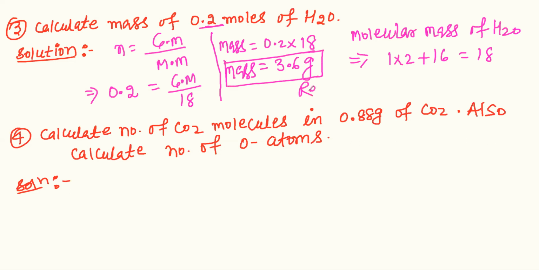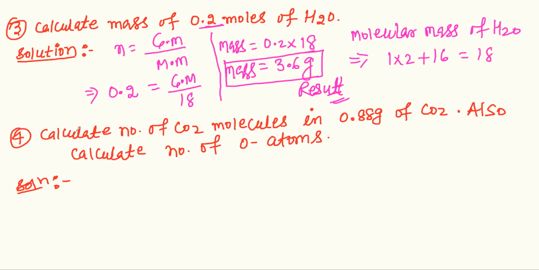This is the result of the mass, because we had to calculate the mass of 0.2 moles of H2O. The number of moles is given, and we find the molecular mass of H2O. Only Gm, the mass, remains, and then we find this answer.